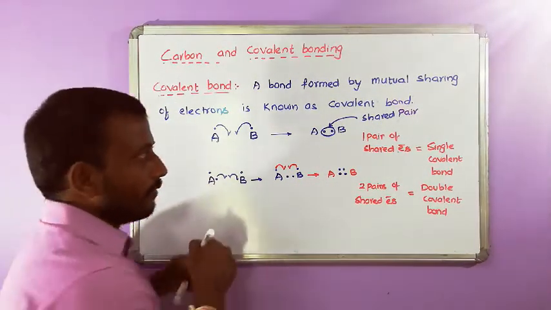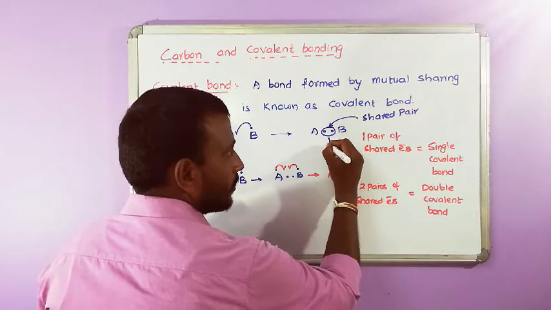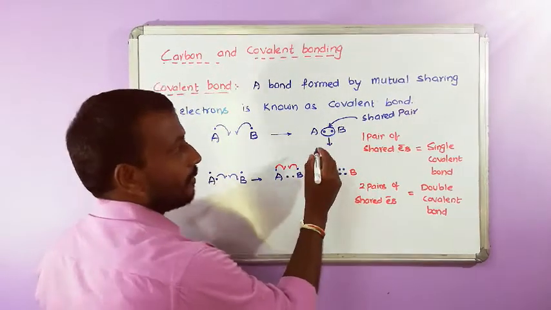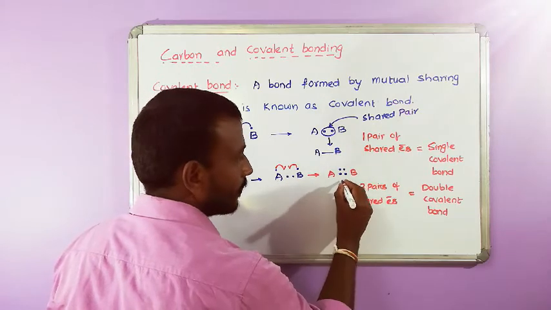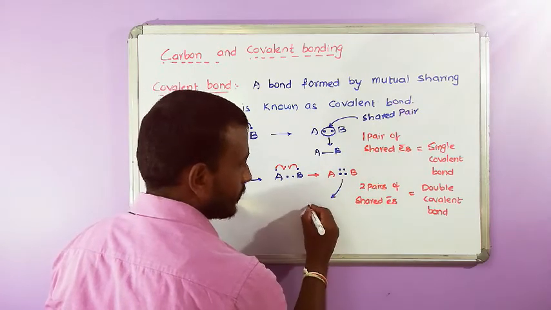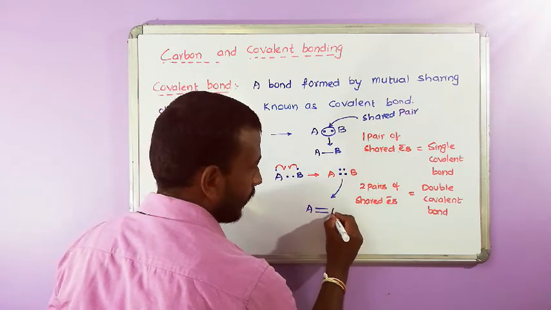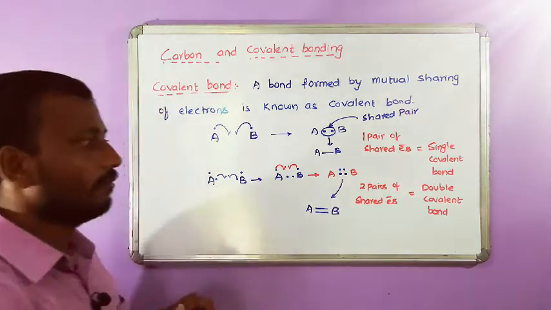Simply, we show one pair of shared electrons as a single line, and two pairs as a double parallel line.